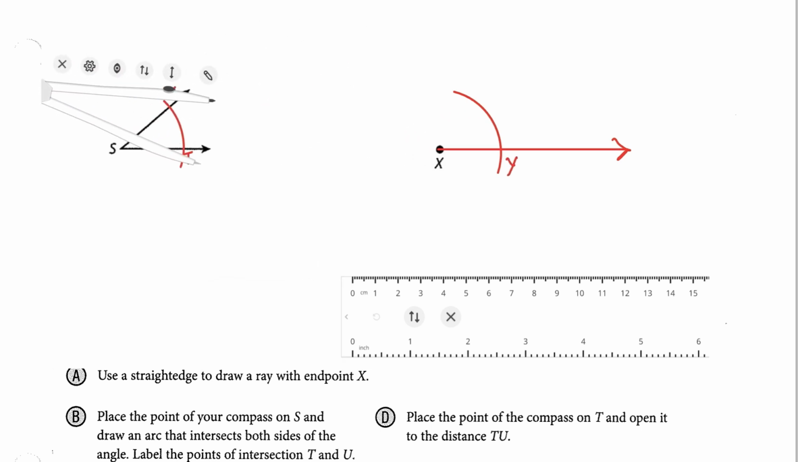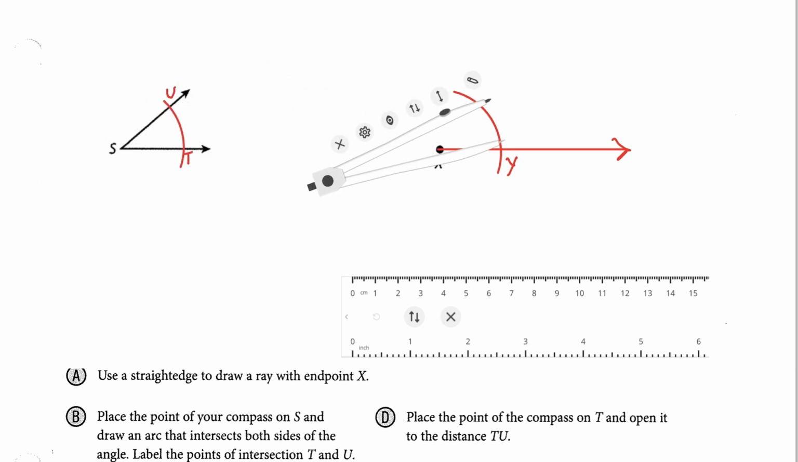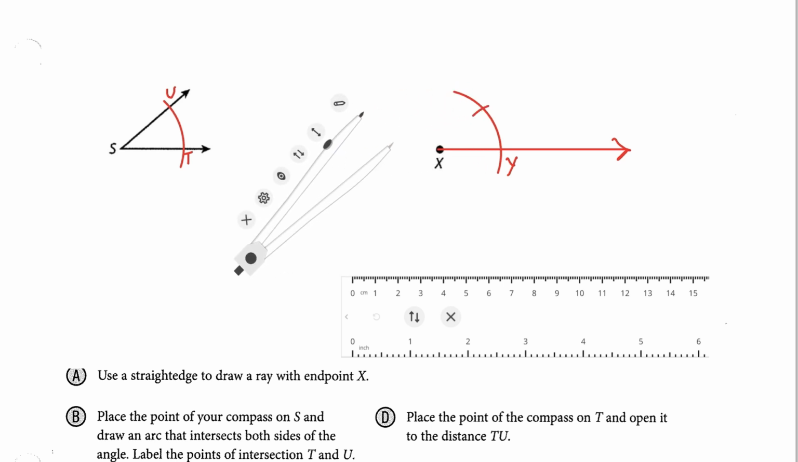Place the point of the compass on T and open it to the distance TU. Without adjusting the compass, place the point of the compass on Y and draw an arc. Label the intersection with the first arc Z. Use a straight edge to draw XZ. Angle X is a copy of angle S.